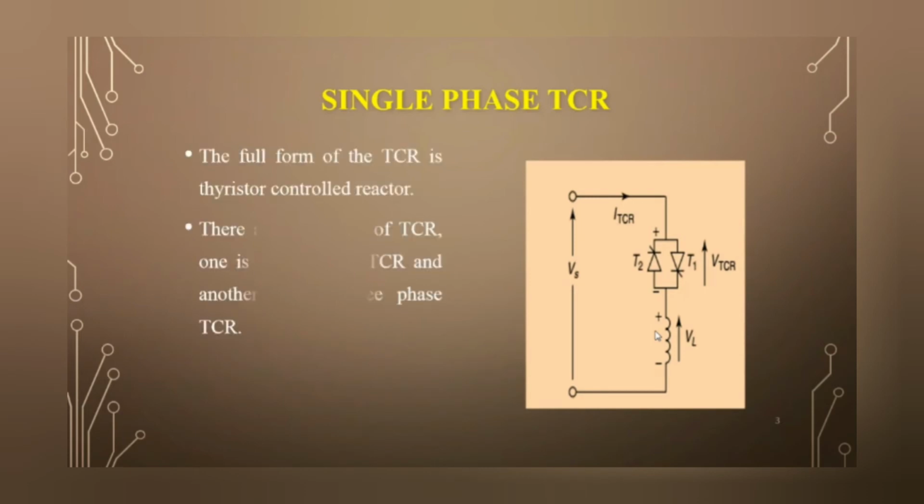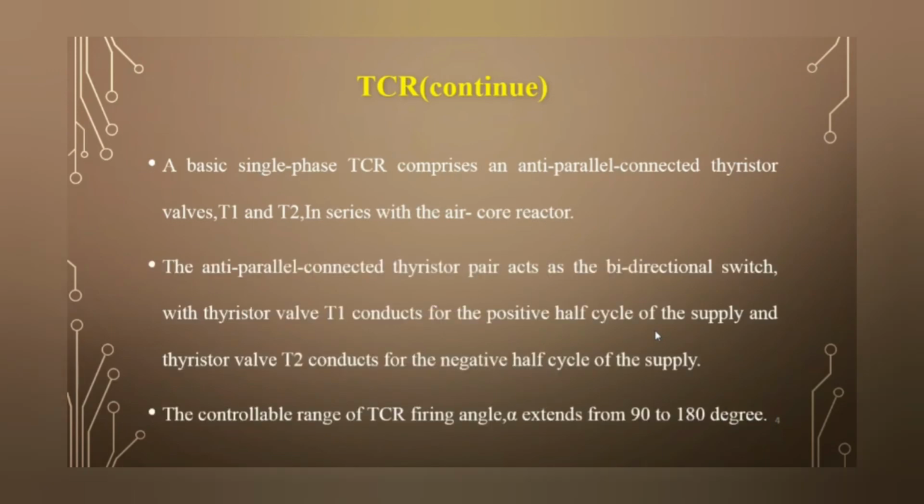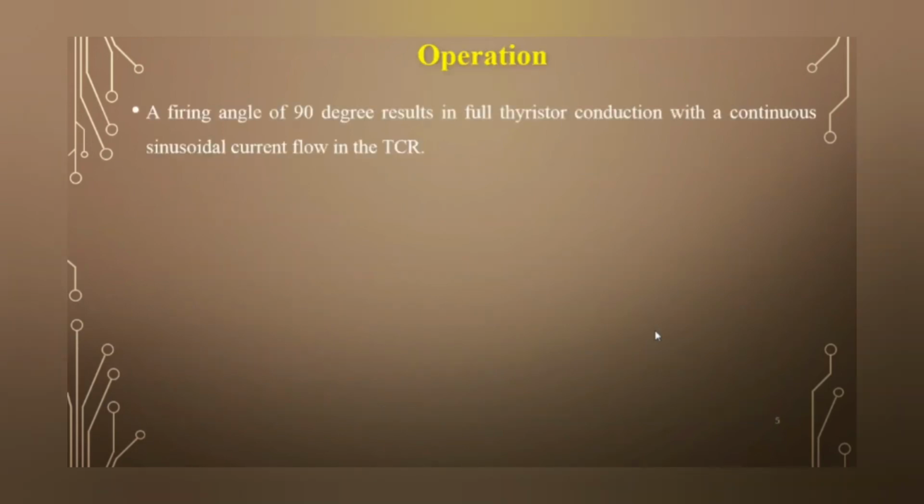thyristor valve T1 conducting in the positive half cycle and thyristor valve T2 conducting in the negative half cycle of the supply voltage. The controllable range of the TCR firing angle, which is called alpha, is around 90 to 180 degrees. A firing angle of 90 degrees results in full thyristor conduction with a continuous sinusoidal current flow in the TCR.